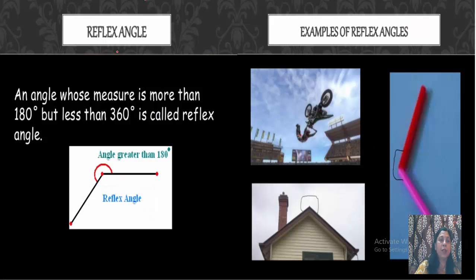Now coming to reflex angle. The angle whose measure is more than 180 degrees but less than 360 degrees is called a reflex angle. As you can see, if we make it straight, this angle, if we look at this side, is an obtuse angle, but the remaining part of the obtuse angle is a reflex angle.